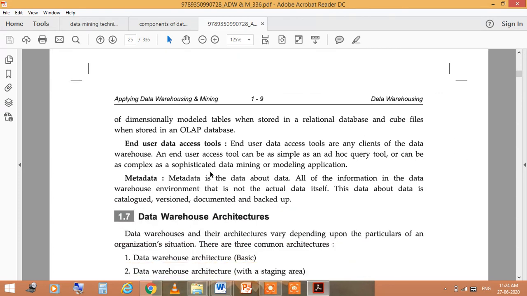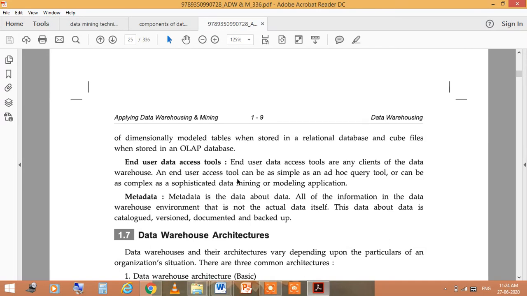The next is the end user data access tools. These are the tools, or clients, of the data warehouse, and end user access tools can be simply an ad hoc query tool, or complex, sophisticated data mining or modeling applications. The last is the metadata. Metadata is data about data, and it covers all the information in the data warehouse environment that is not the actual data itself. This data about data is cataloged, versioned, documented and backed up.